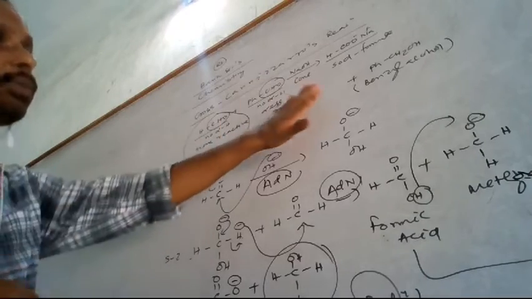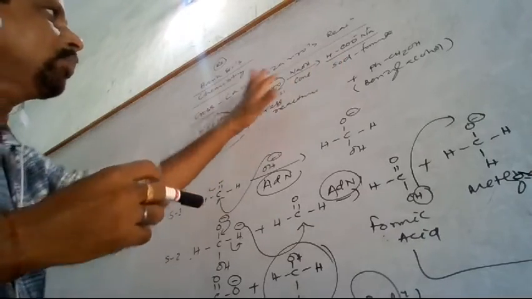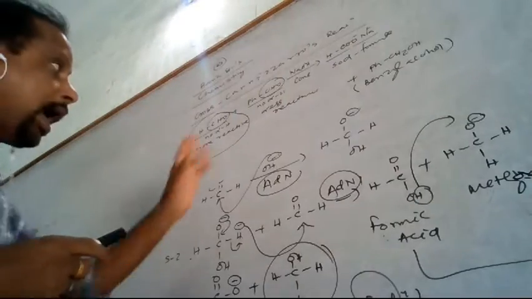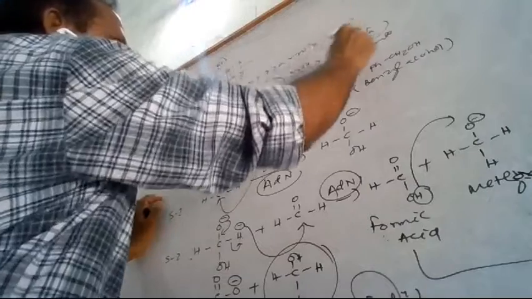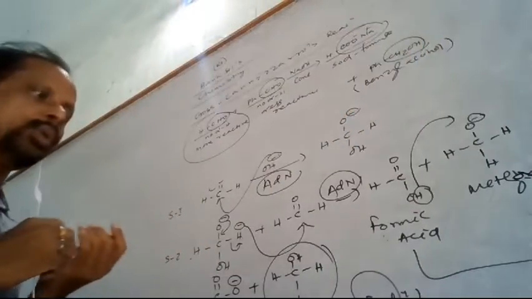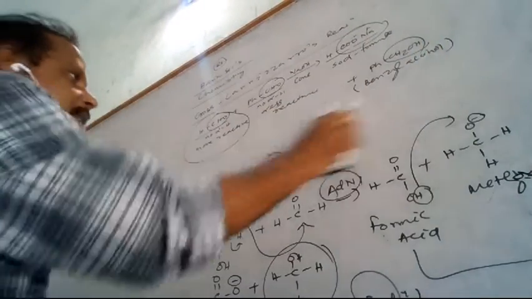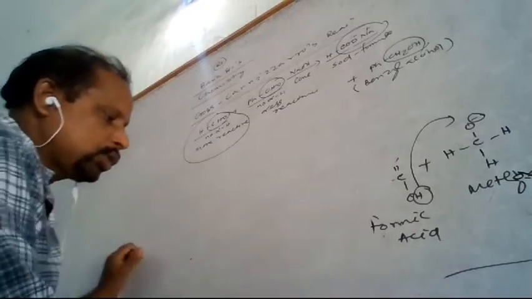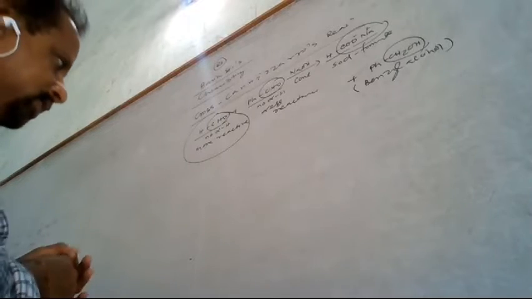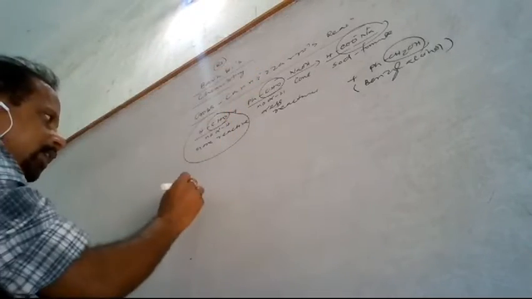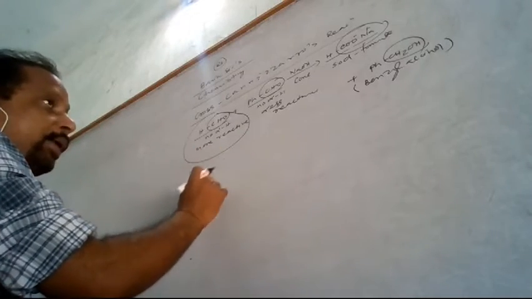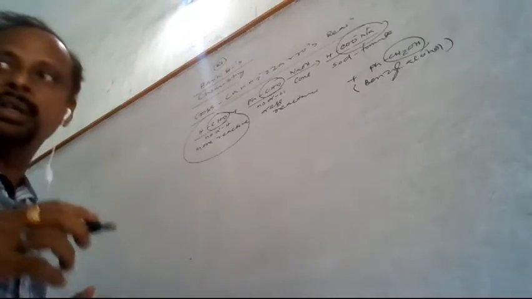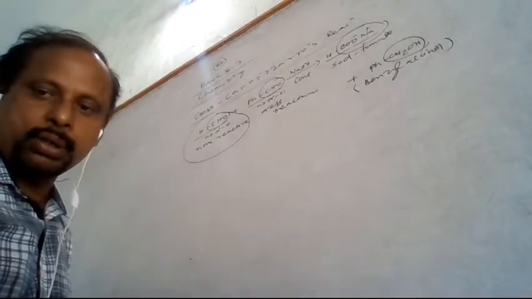So you have to understand that one CHO will be converted to COO minus and another CHO will be converted to CH2OH. Because the sodium present is COONa, the other will be converted to CH2OH. So this is a very important reaction, the cross Cannizzaro reaction. In the cross Cannizzaro reaction, this type of reaction takes place. So let me take another example, where one has an alpha hydrogen atom and the other has no alpha hydrogen atom.